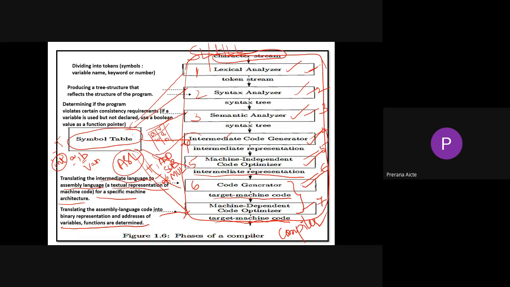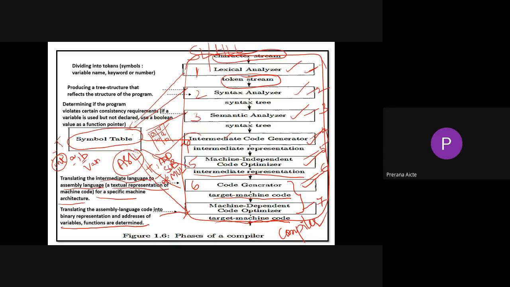The first phase is the lexical analyzer. The lexical analyzer takes input as source code, or high level language, and breaks that source code into tokens or token streams.